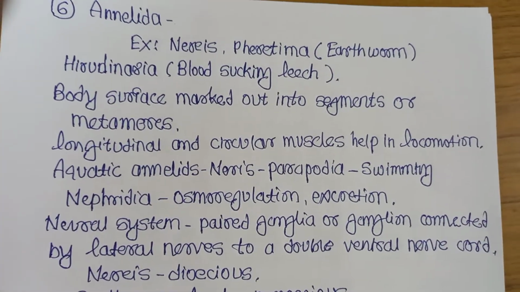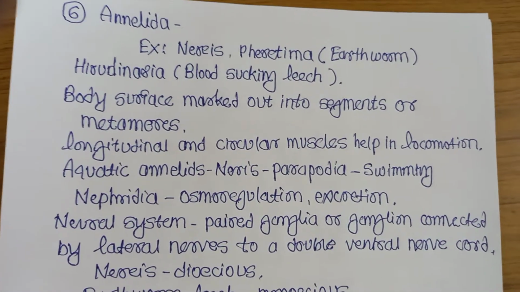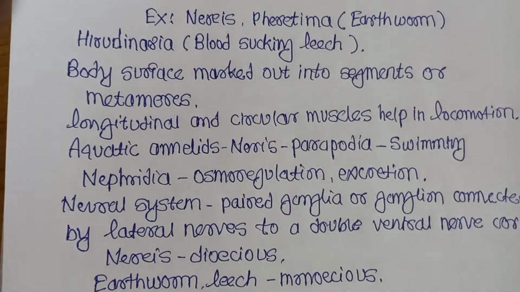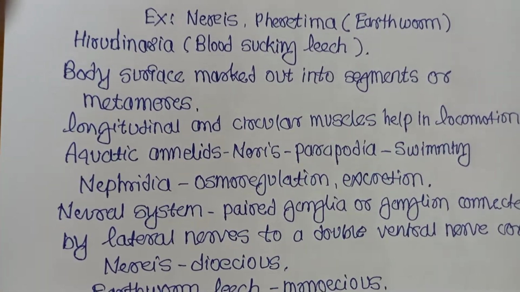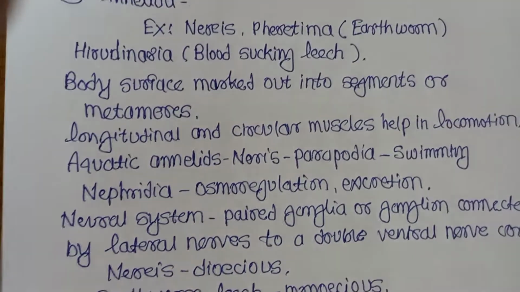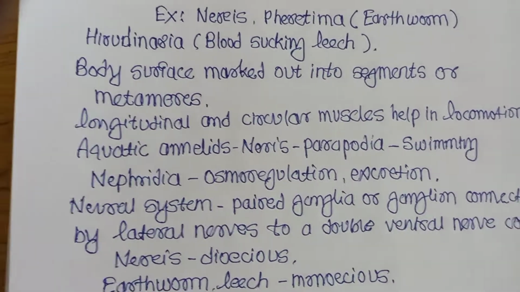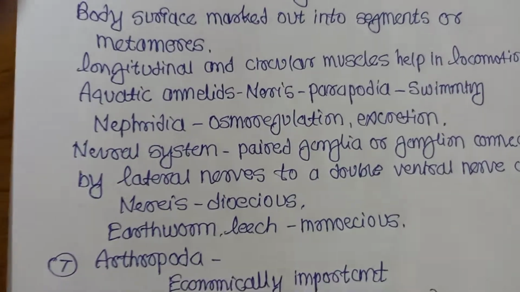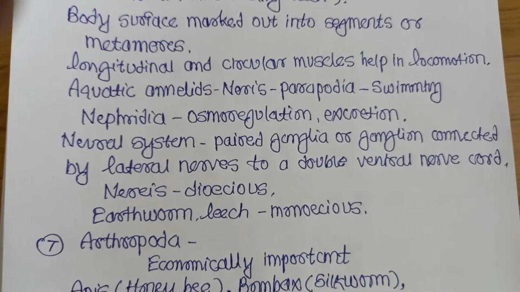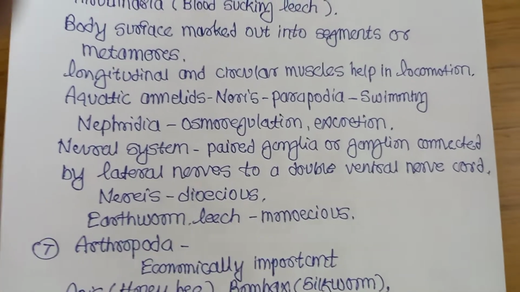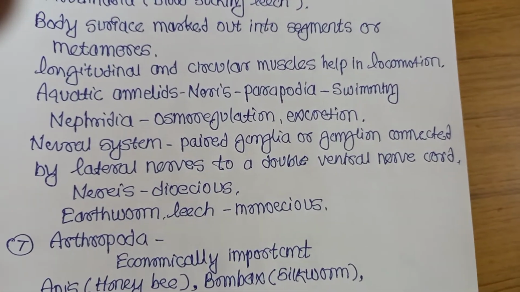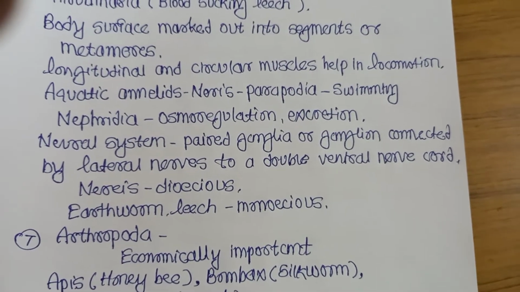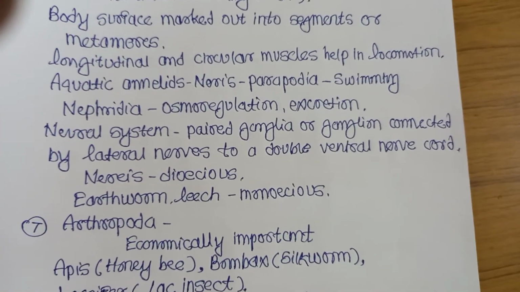What does Nereis have? Parapodia. And what is the use of parapodia in Nereis? For swimming. Then the part Nephridia is present in Annelida. What is the function of Nephridia? That is the excretory organ and osmoregulatory organ, meaning water and salt balancing organ. Nervous system, how is it present? Paired ganglia connected by lateral nerves, and that forms the double ventral nerve cord. This is the nervous system.